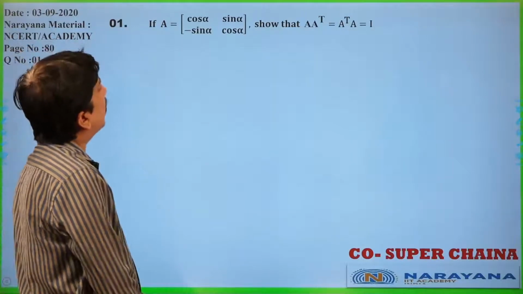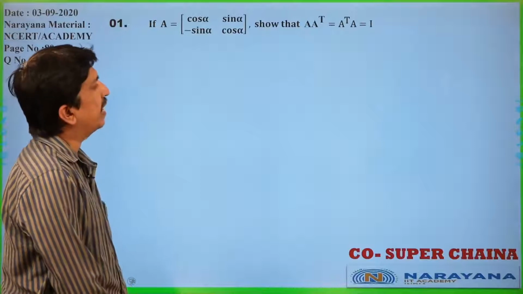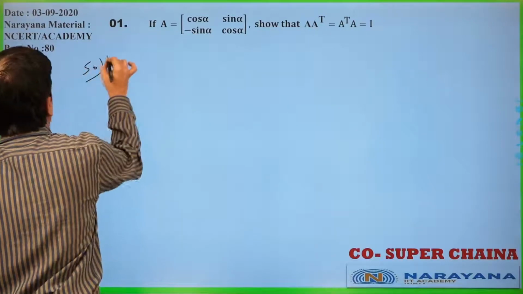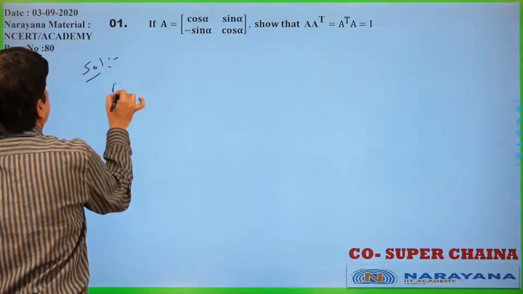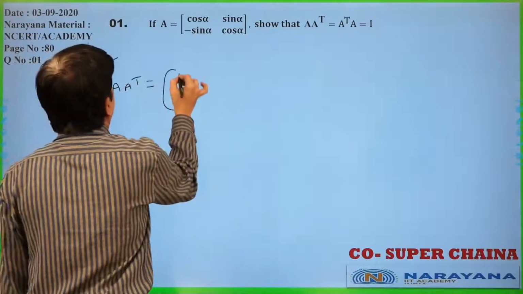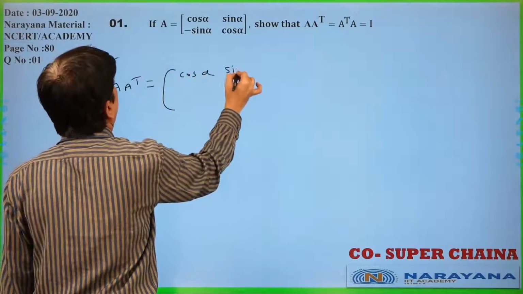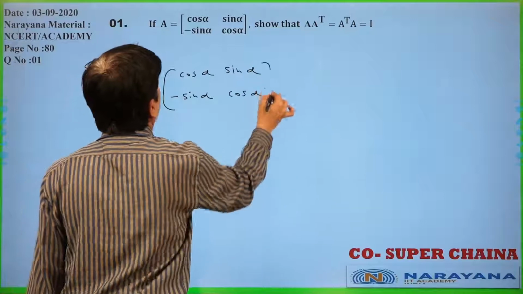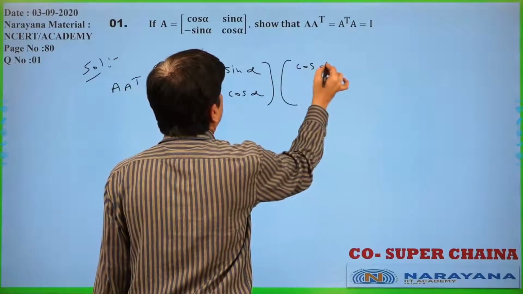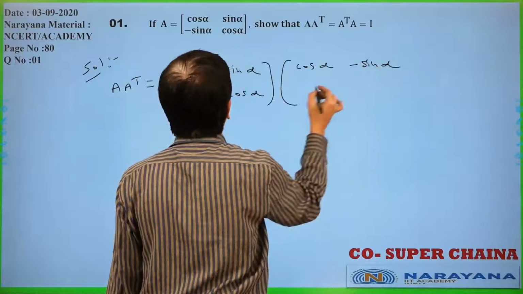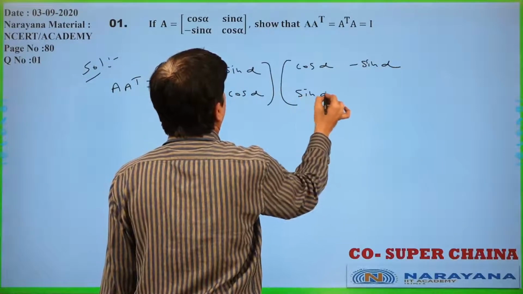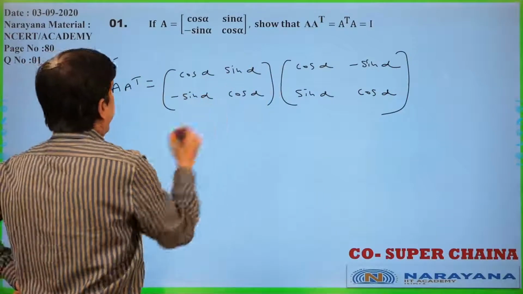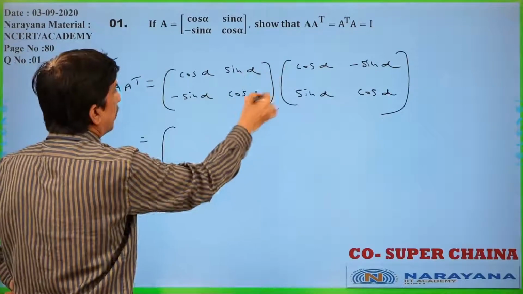Cos alpha sin alpha, minus sin alpha cos alpha. Show that A transpose A equal to I. Now, A transpose I am writing. Cos alpha sin alpha, minus sin alpha cos alpha. Transpose is nothing but cos alpha minus sin alpha, sin alpha cos alpha only. Now you see.